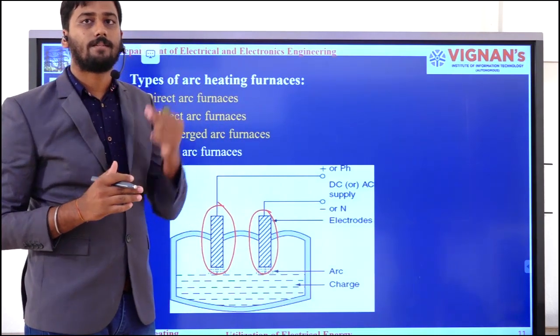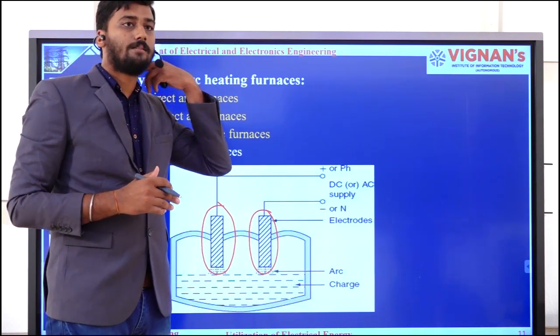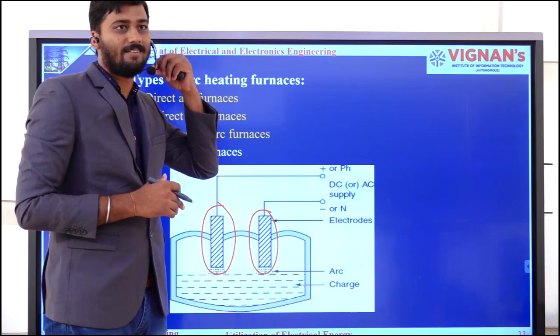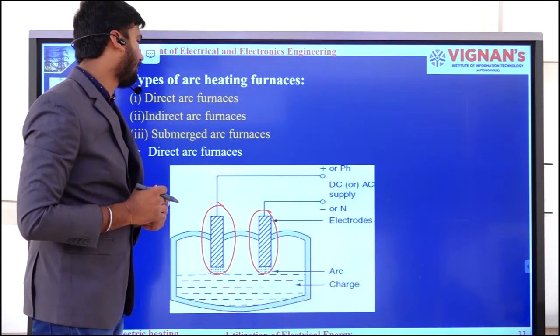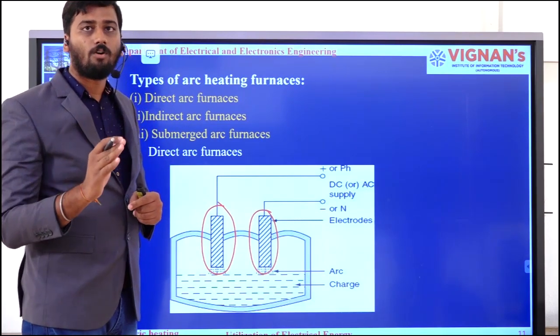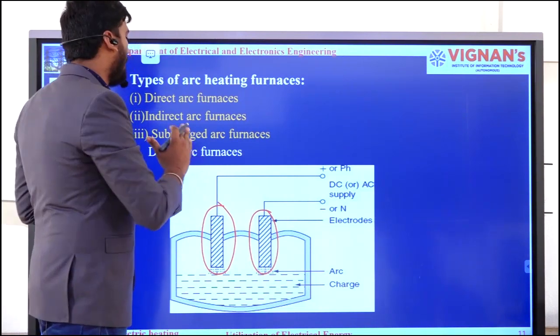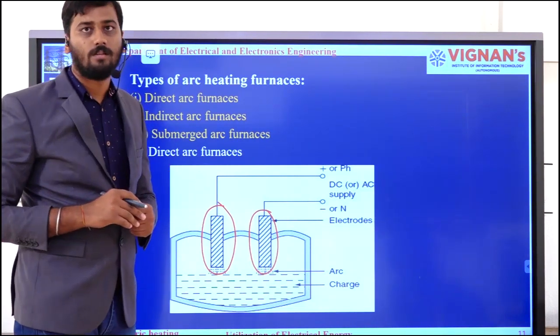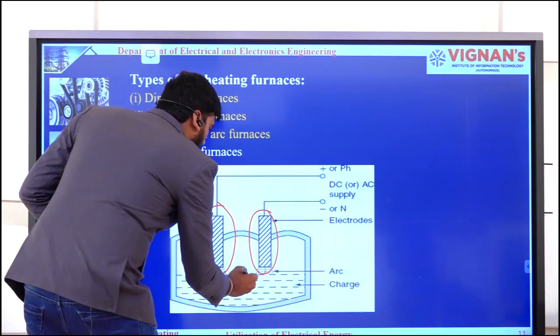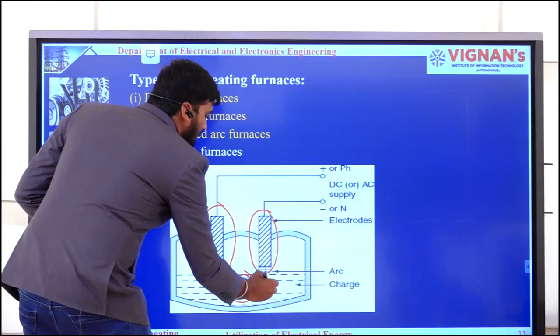It's up to my interest. For example, here if I want to connect a three-phase AC power supply, I need to use three electrodes. At the same time, this is nothing but the charge which has to be heated.